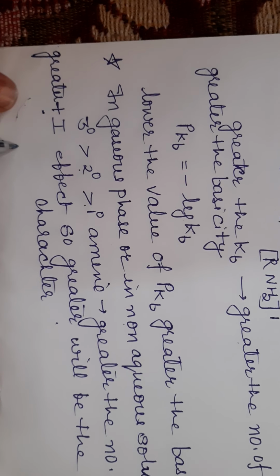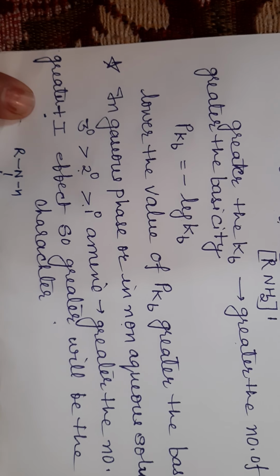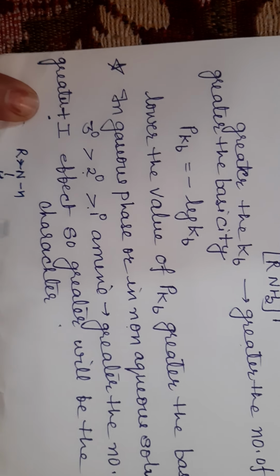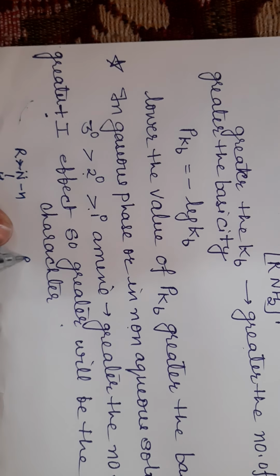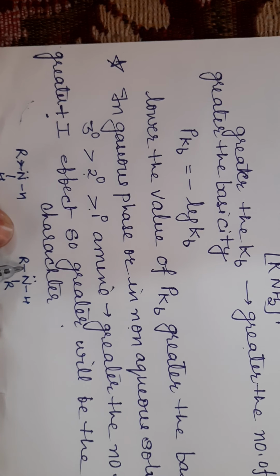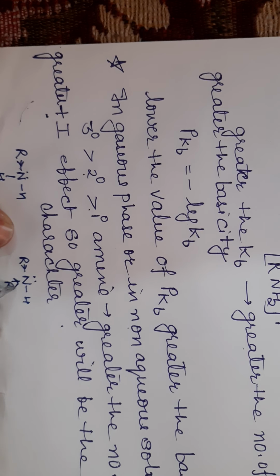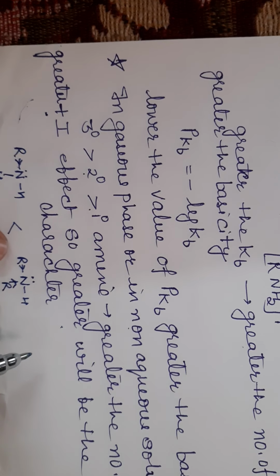See here, one R group is present. It has a tendency to donate electrons, so it increases the electron density on nitrogen. If it is a secondary amine, then both R groups, by donating electrons due to the inductive effect, increase the electron density on nitrogen more as compared to primary.